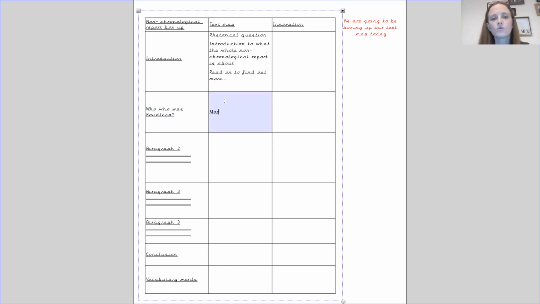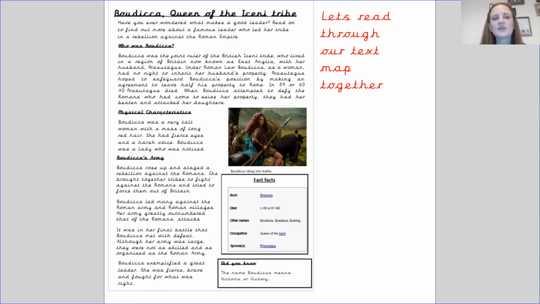So more detail about the subject of the non-report. Okay, I haven't written what her physical characteristics were, what she looked like. That hasn't gone into that because that is a separate paragraph. So if we look back, it explains who she was, where she lived, a little bit about what happened to her.